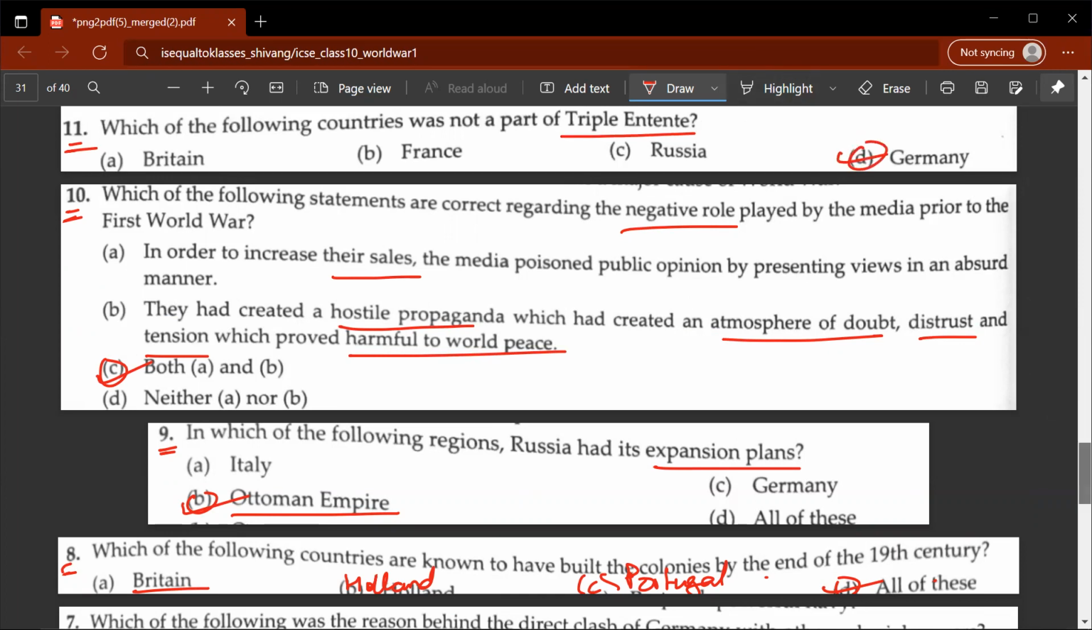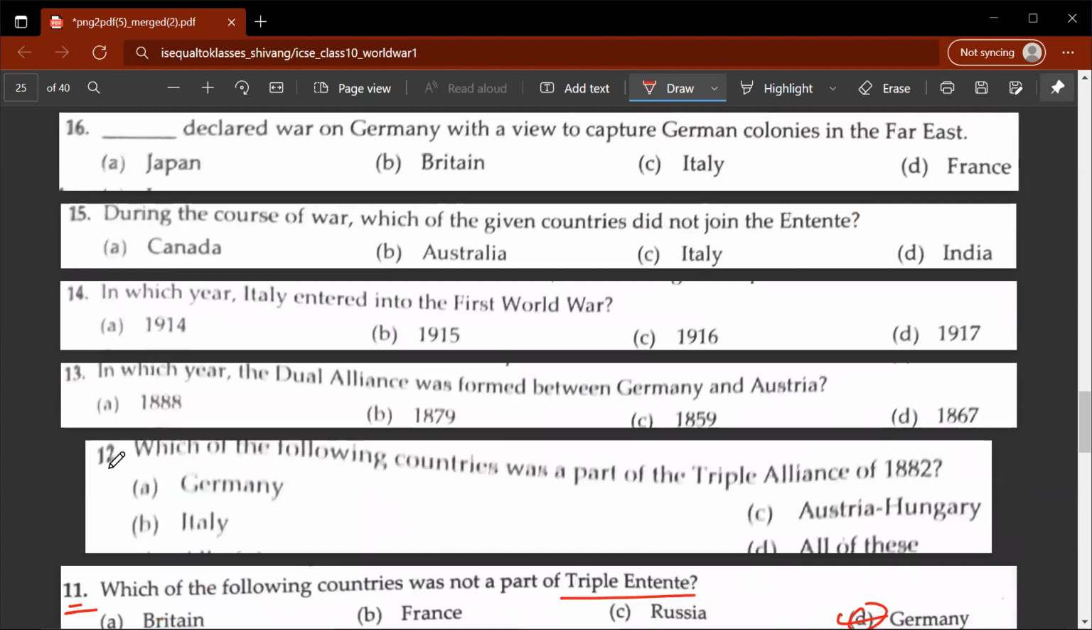Germany was a part of a Triple Alliance. 12th, which of the following countries was a part of the Triple Alliance of 1882? So, D would be the correct answer.